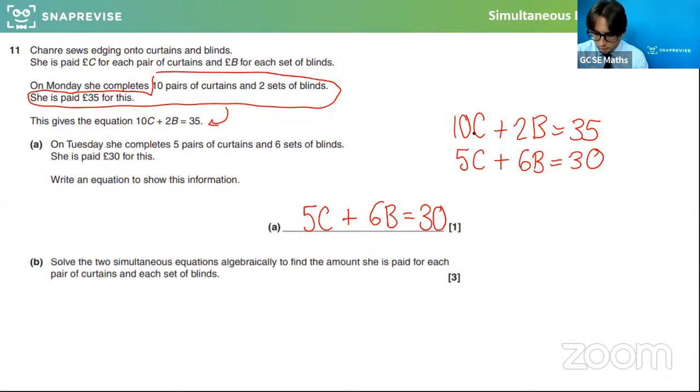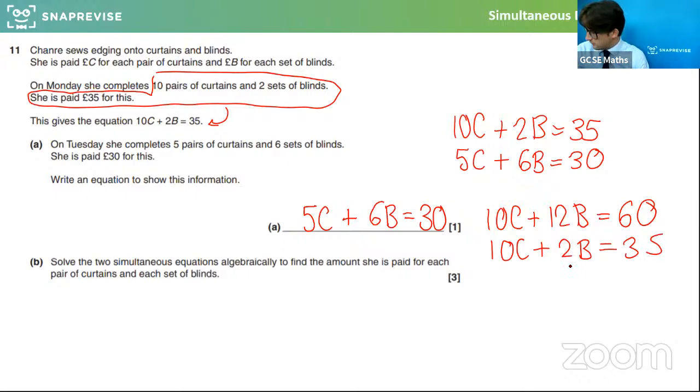And then if I wanted to eliminate this, so 10c and 5c, I could double this one. So actually, what might be easier here? Yeah, if I double this one, 10c plus 12b equals 60. 10c plus 2b equals 35.